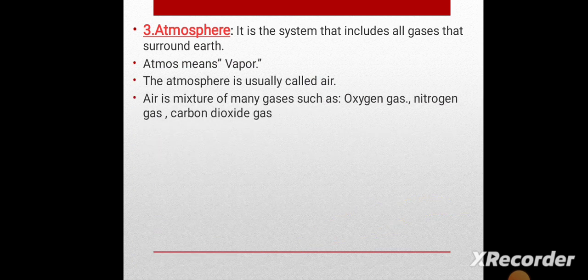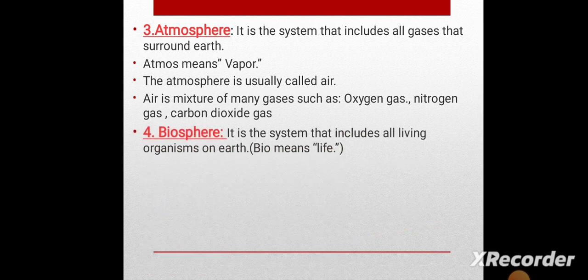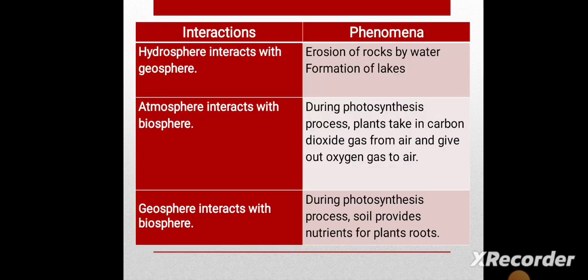What about the atmosphere? It's the system that includes all the gases that surround the earth. Atmos means vapor, and we can usually say that it's the air. So what's the definition? A mixture of many gases like oxygen, nitrogen, water vapor, carbon dioxide, and so on. Biosphere is the system that includes the living organisms, and the word bio means life. It contains humans, animals, and plants.